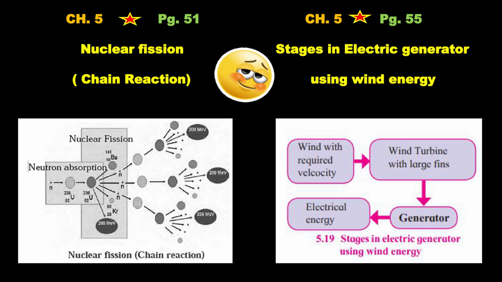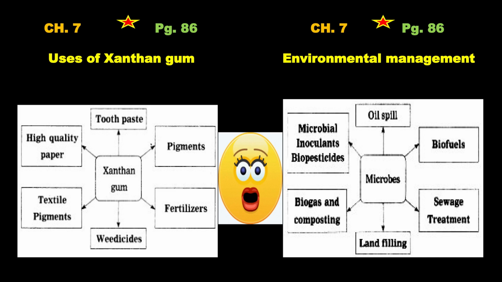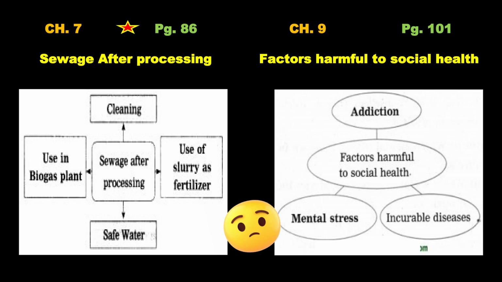Then you are having nuclear fusion, that is in page number 51, chapter number 5, that is chain reaction. And then you are having stages in electric, this also in chapter number 5, page 55. So these all tables, flow charts are very very important. Then uses of xanthan gum, they have also given the flow chart. All this comes in the board examination, one of them comes. Chapter number 7, environmental. And then you are having sewage after processing, this also is a flow chart. Then factors harmful to social.